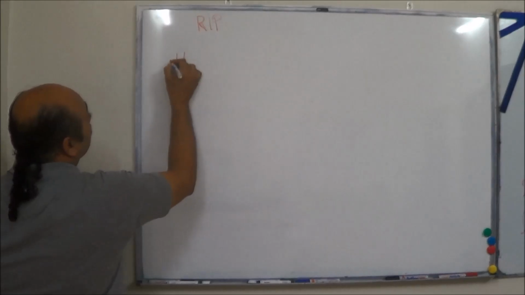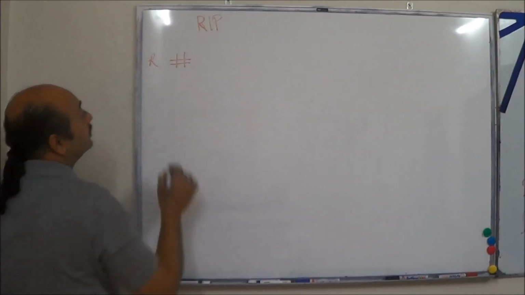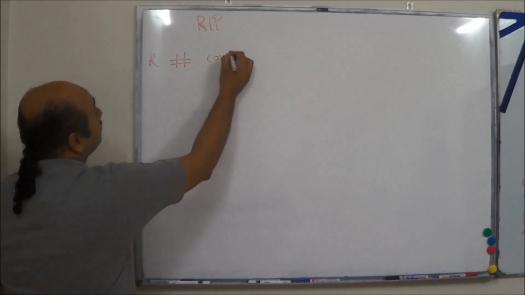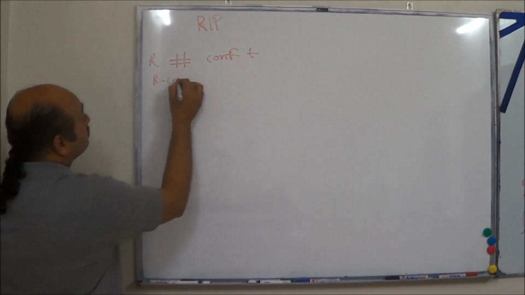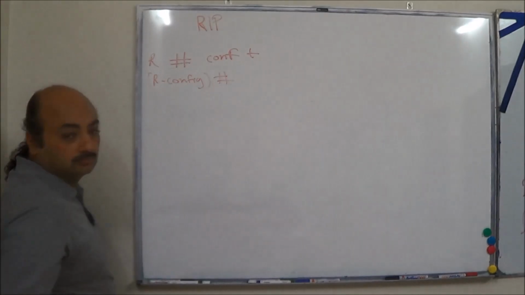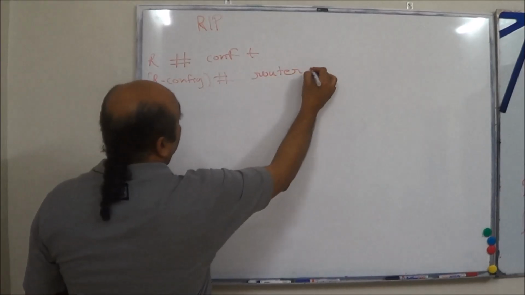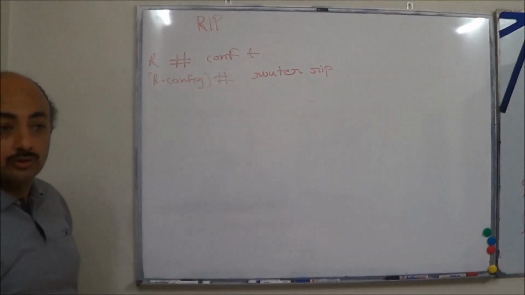Where are we? In the global configuration mode. Okay, forget about it. We are in the privilege mode. Conf T takes you to global configuration mode. Here you issue the command router RIP.